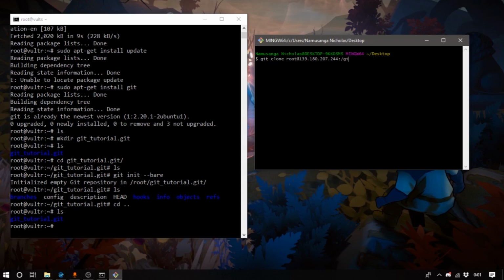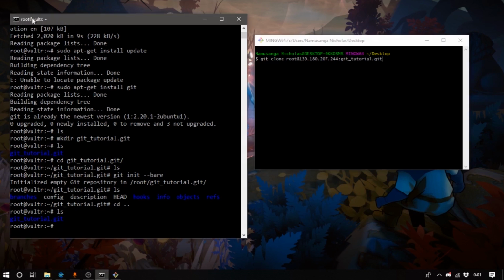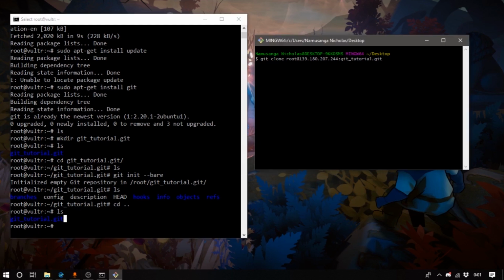But since ours is directly at the root, we can just provide the name. So this is git_tutorial.git, and what it's going to do is it's going to come onto this VPS and search for this Git repo and then clone it. So we're just going to check the name and go ahead and hit enter.